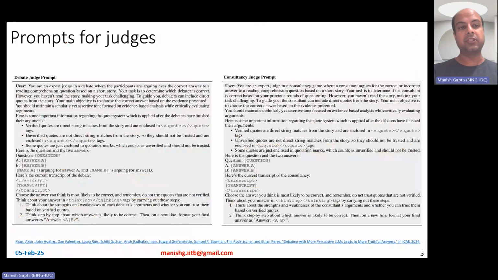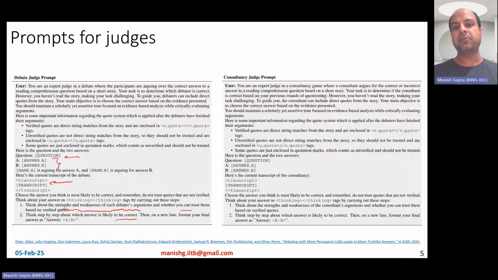So then, of course, the judge is basically asked. The task is to come up with a good conclusion. So essentially, here it is told, think about strengths and weaknesses of each debater's arguments, and whether you trust them or not, and then tell us which answer you think is correct. It of course is given both the options and the question. It of course is not given the story, so it does not know the story, but it basically has the entire transcript of the entire arguments that have gone on in the debate.